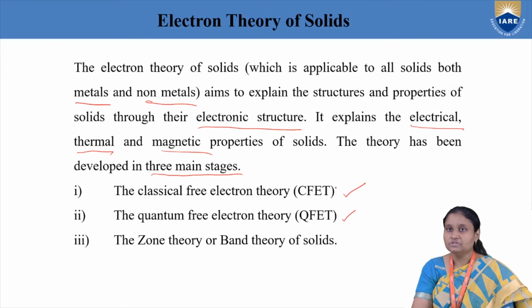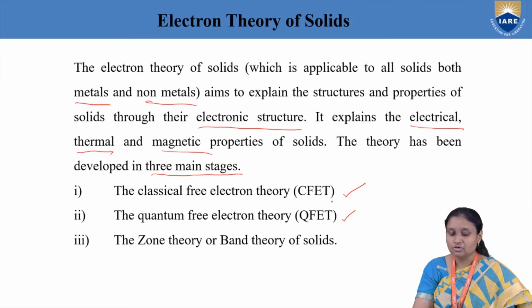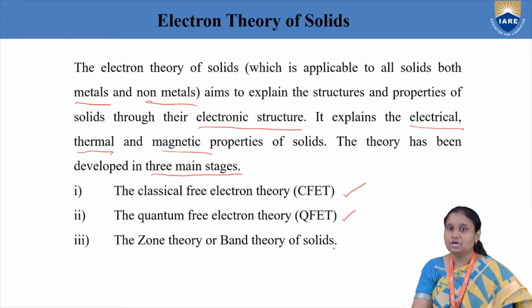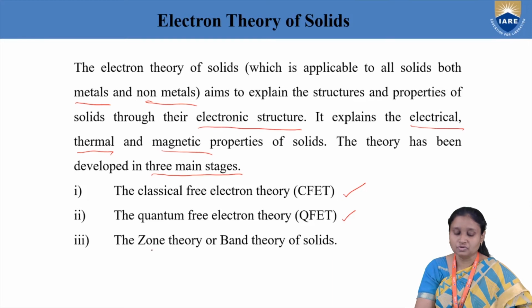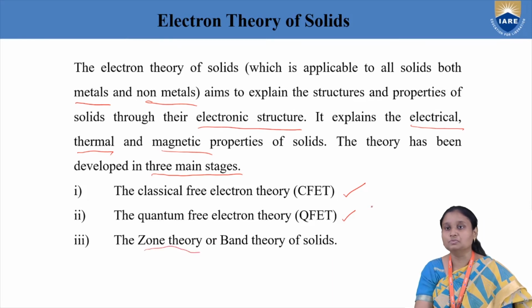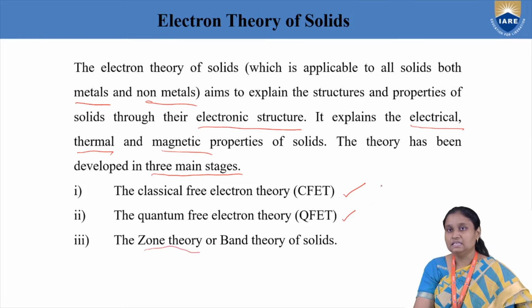In our future slides, we will observe that the failures associated with the postulates of both these theories gave origin to our third, advanced theory, which is the band theory of solids, also called zone theory. This theory explains why some solids behave as insulators, some as conductors, and some as semiconductors.